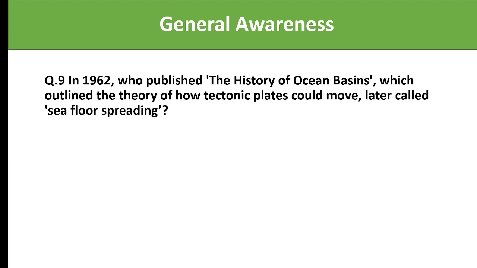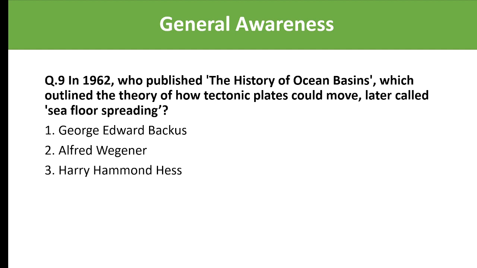Next. In 1962, who published the History of Ocean Basins, which outlined the theory of how tectonic plates could move, later called sea floor spreading? In the options, George Edward Backus, Alfred Wegener, Harry Hammond Hess, and Louis Bauer.